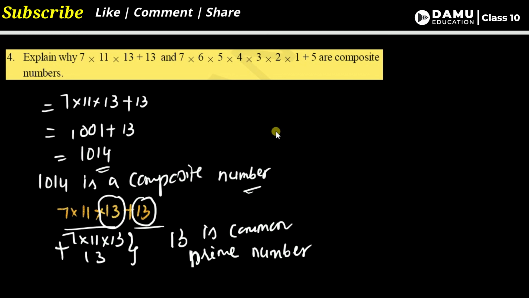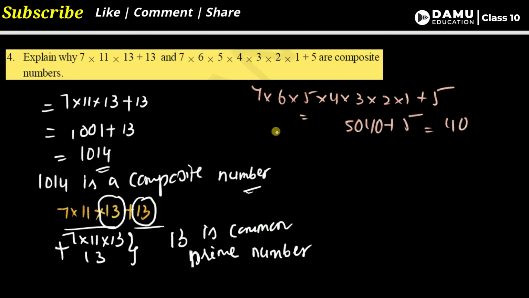Next one: 7 into 6 into 5 into 4 into 3 into 2 into 1, plus 5. So what do we get here? That is 5040 plus 5, which is 5045.